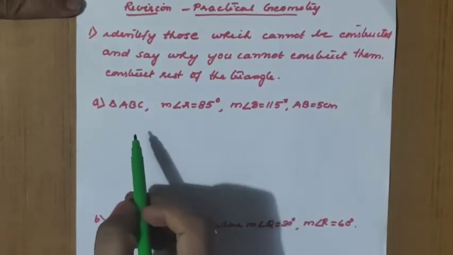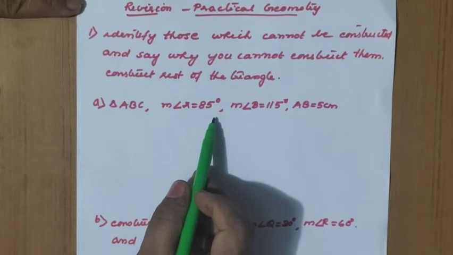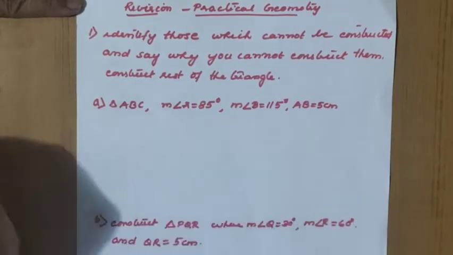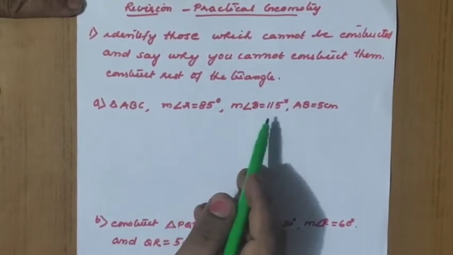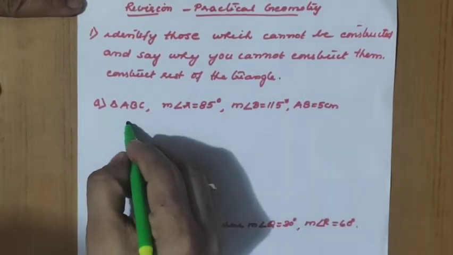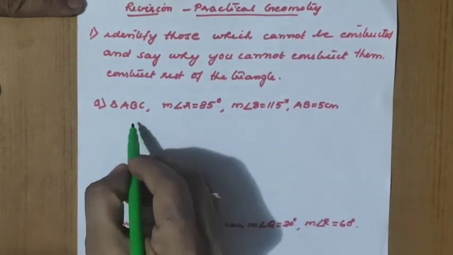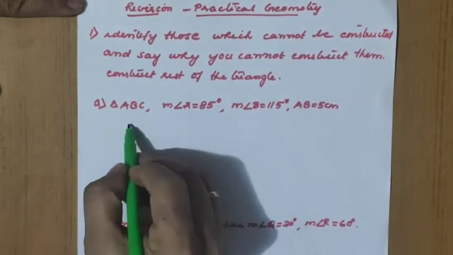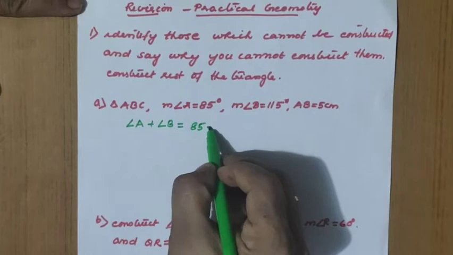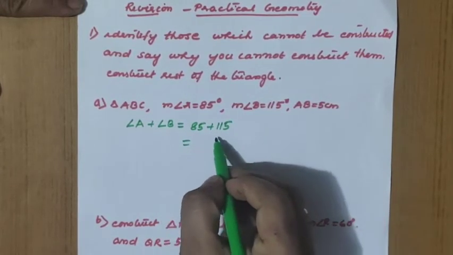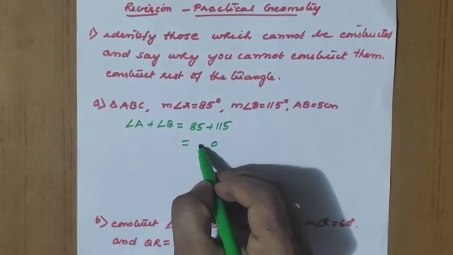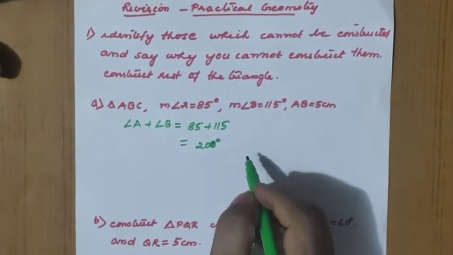So the first question, in triangle ABC, measurement of angle A equal to 85 degree and measurement of angle B equal to 115 degree and AB equal to 5 centimeter. So what is given in the question? Two angles and one side is given. Triangle ABC means we will have three angles, which are angle A, angle B and angle C. So angle A plus angle B, 85 degree plus 115 degree. So what is the sum here? It is equal to 200 degree.